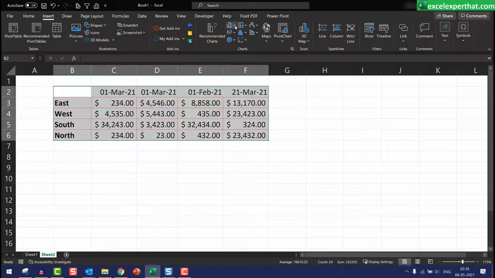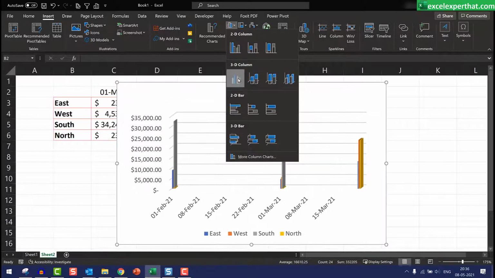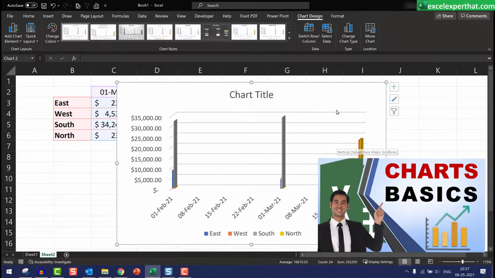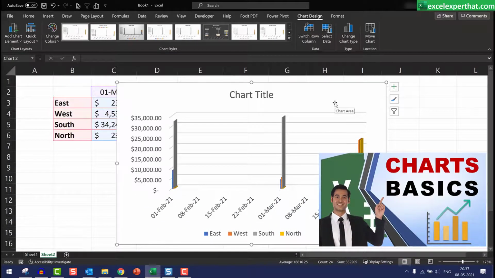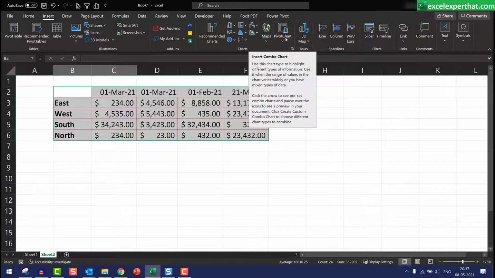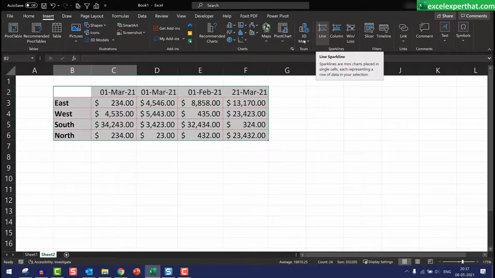To add the charts, select the table, go to the charts, and from here you can add the charts. On charts also guys, we have made a detailed video. Please do watch that video also. From here you can add different kinds of charts which you can explore on your own. Rest, there is nothing much important which needs to be learned for basic Excel in the insert tab.